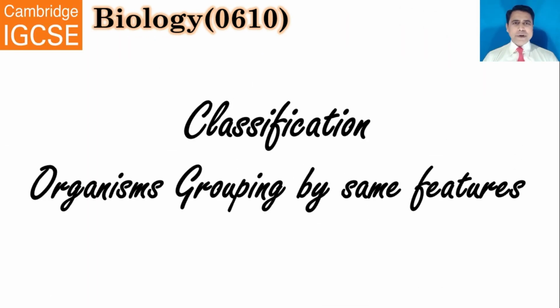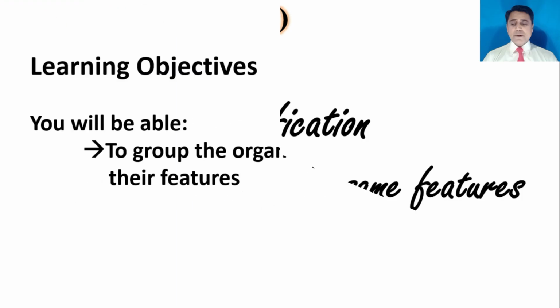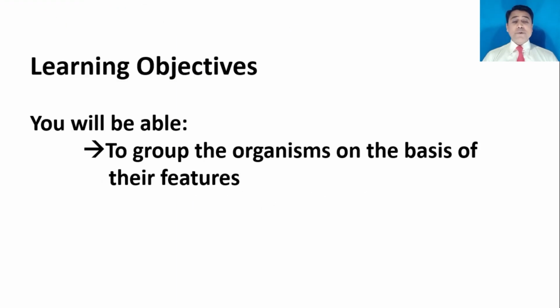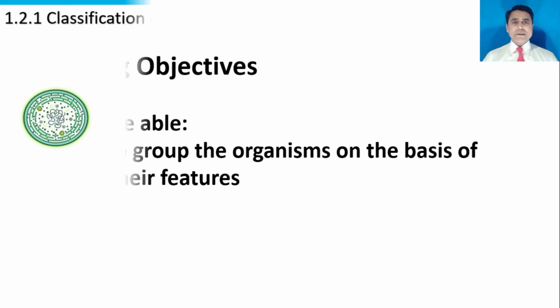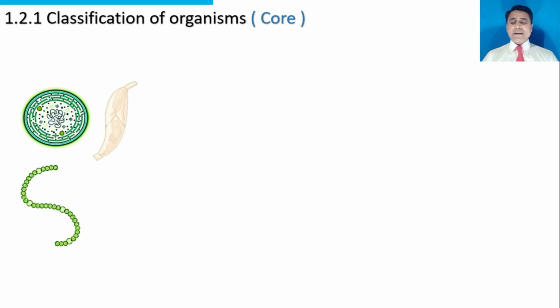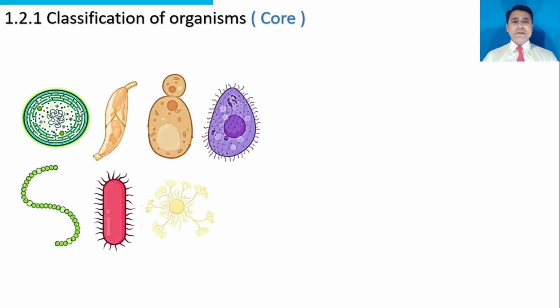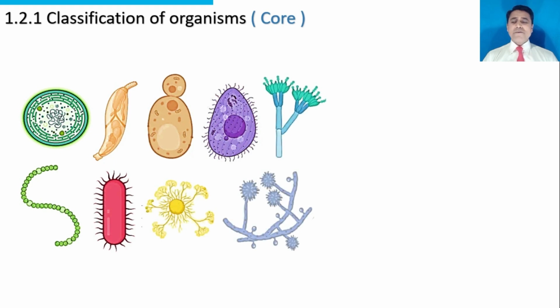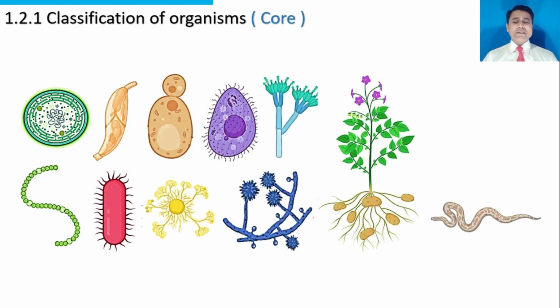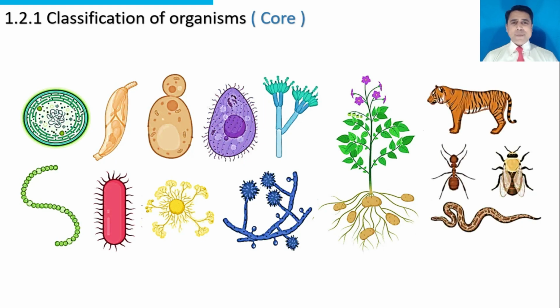The topic to be discussed is classification, grouping organisms by same features. You will be able to group the organisms on the basis of their features. There are millions of different kinds of organisms: microorganisms, fungi, plants, reptiles, insects, and higher animals.